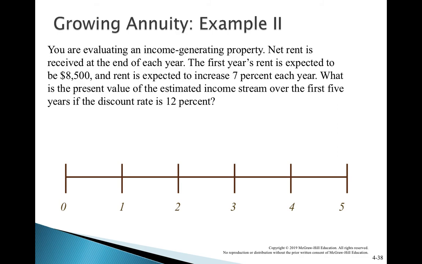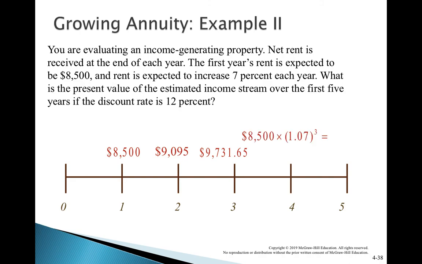Very simple. First year rent, at the end of the first year, you will get 8,500. Second year rent will be 8,500 multiplied by 1.07 because growth is 7%, and that is equal to 9,095. Third year rent will be 8,500 multiplied by 1.07 to the power square, which is equal to 9,731.